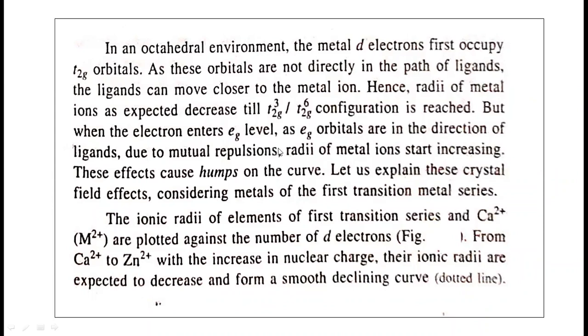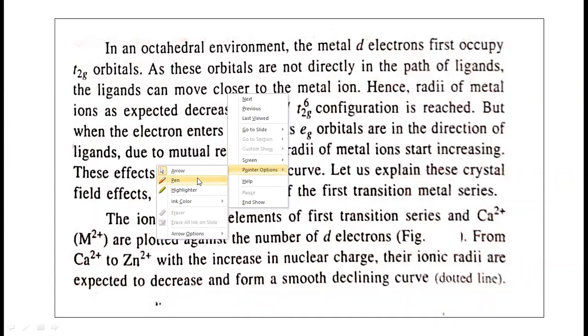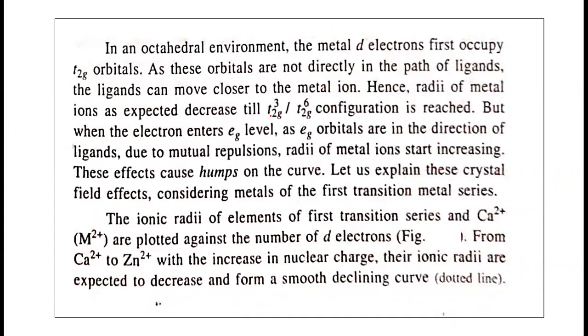We know that in high spin complexes, the electrons enter the eg level. As eg orbitals are in the direction of the ligands in octahedral complexes, when the electrons enter the eg orbitals, due to mutual repulsions the radii of metal ions start increasing. Repulsion between the electrons will be expressed there, because the eg orbitals are coming in the direction of the ligands.